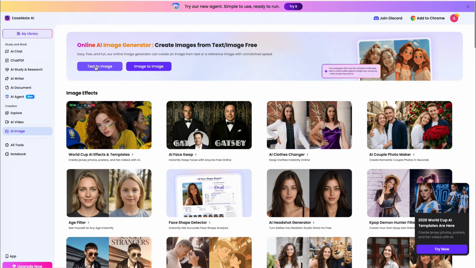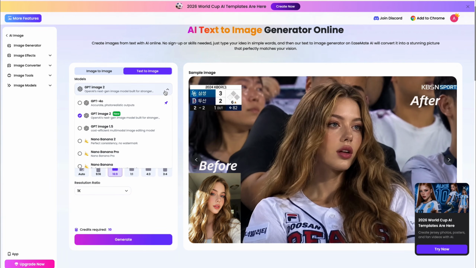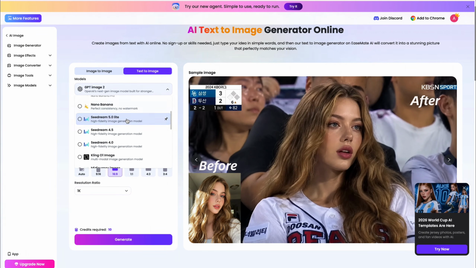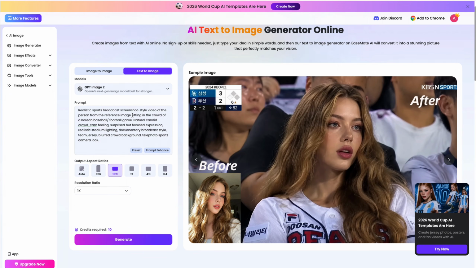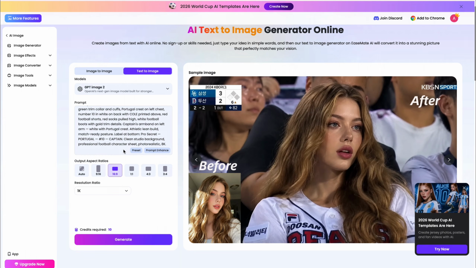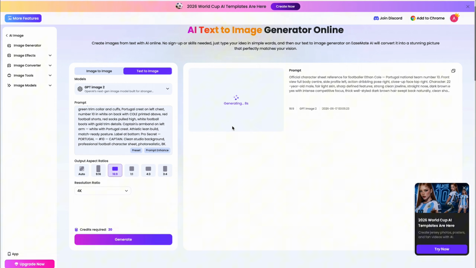I'm using text to image, then select the image model. As you can see, you get multiple image models here, but I'm going with GPT Image 2. Next, enter your prompt. You can also use the prompt enhance feature to improve the output. Then select the aspect ratio and image resolution. I recommend selecting 4K for better results. Now click generate. It's processing, and here is the result.